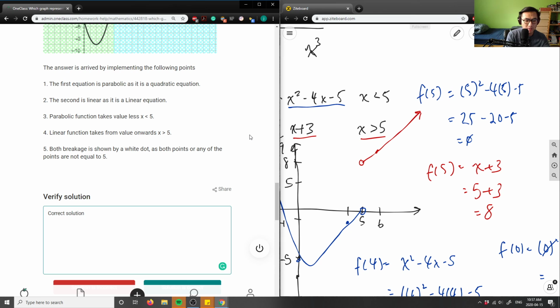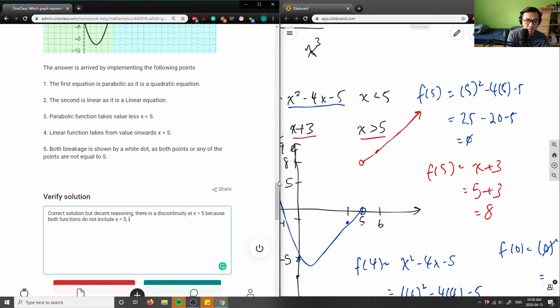Decent reasoning. And the reason why is that we should have said there is a discontinuity at x equals 5 because both functions do not include x equals 5.